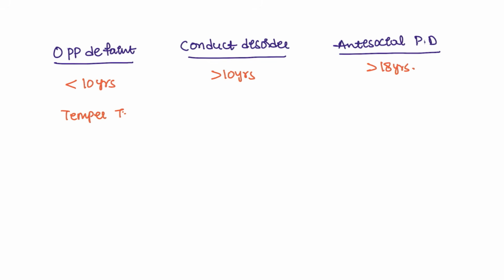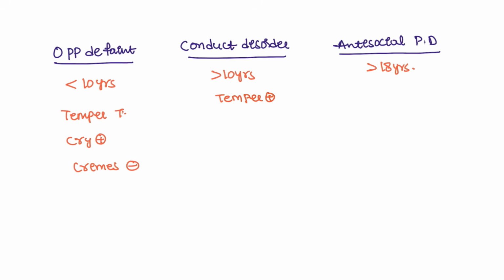Severe temper tantrums are seen in this patient, and the patient will be always stubborn, more and more. The patient will have temper tantrums and also cry always. If you tell the patient, please don't do that, he will do exactly that. But can this patient be antisocial? For example, is the patient going to commit crimes? For these patients, crimes are not possible because less than 10 years old, this patient cannot commit crimes. So here this patient also has the temper.